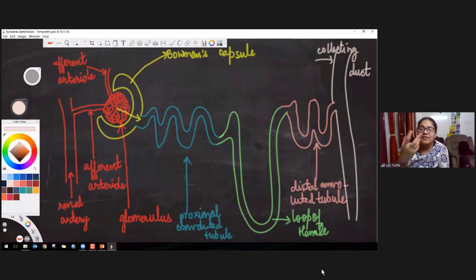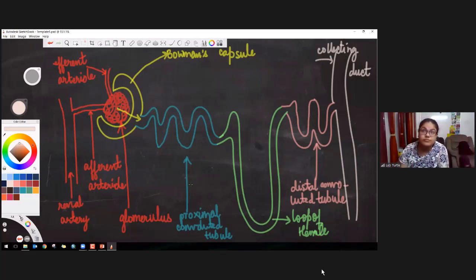See, why are we not just throwing it away? We are not throwing it away because that part which has come from the glomerulus, it still contains some very important things. We don't want to throw away those things. We can't simply throw glucose, amino acids, sodium chloride, etc. Right? So all of that has to be reabsorbed. That is why all these tubes are made. They are so long that good reabsorption of things takes place.